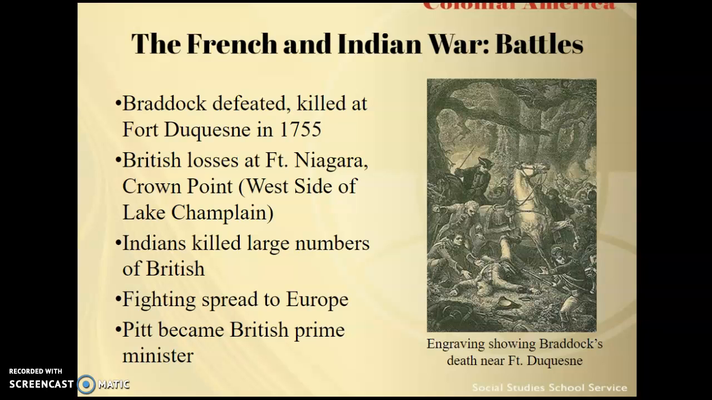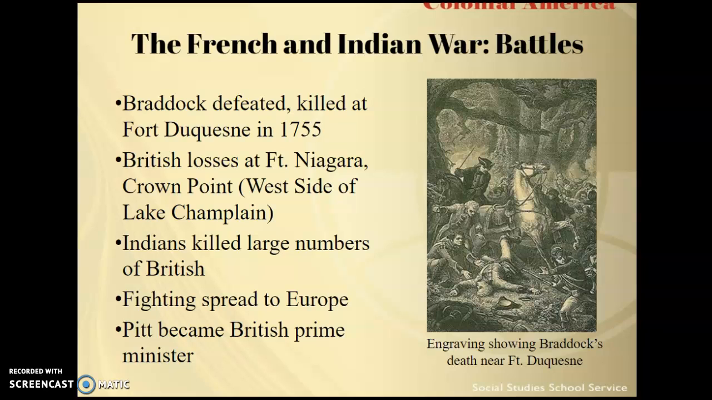What's also going to happen in 1755 is that the British are going to lose at Fort Niagara and Crown Point, which is on the west side of Lake Champlain. Again, if you look at the maps that I provided you, you can see the location of this fort. Braddock's forces are going to be decimated. George Washington is going to be one of the few British officers to actually survive the battle. A number of deaths are going to occur as a result of Native Americans fighting against the British.